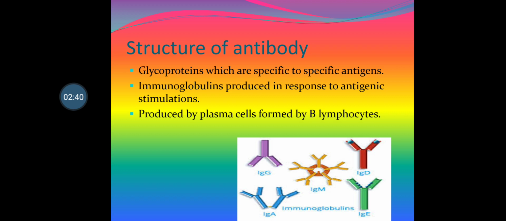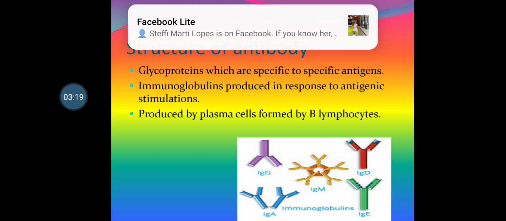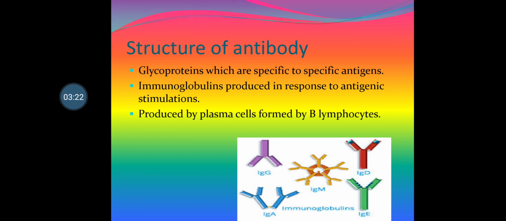Let us now discuss the structure of antibody. Glycoproteins, which are specific to specific antigens, are called antibodies. In short, to fight against the antigens of different pathogens, antibodies are produced in the body, in the blood. So they are called antibodies. Antibodies are nothing but glycoproteins which protect us from different pathogens or pathogen antigens. Immunoglobulins are produced in response to antigenic stimulation, by plasma cells formed by B lymphocytes.